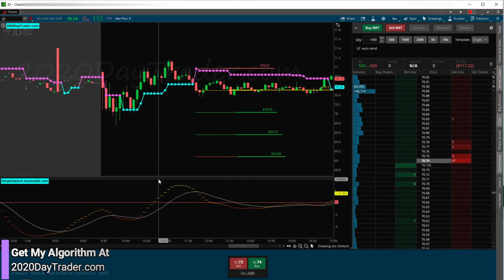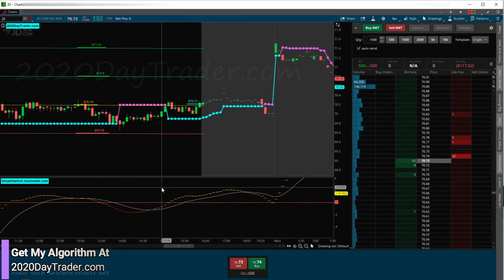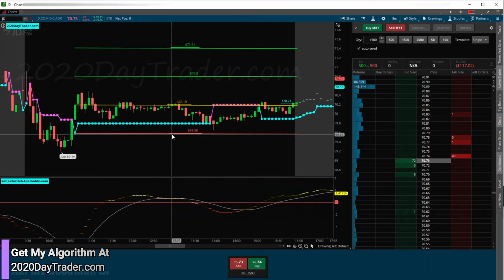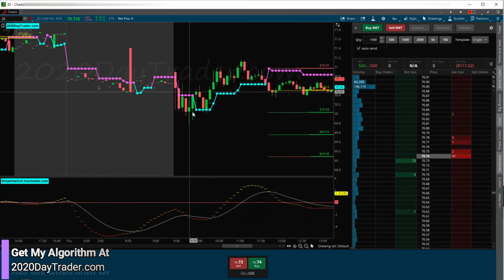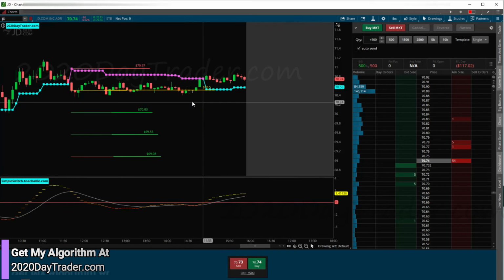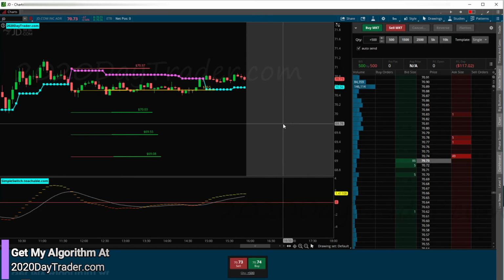Man, JD is just consolidating. It just wants to go straight sideways all day long. All the traders come in the morning, do their thing, then straight sideways. Morning action, and then a little bit of action and straight sideways. So hopefully tomorrow we get a nice trade out of JD. Maybe we'll get a 2R out of it and have a nice green week. All right, buddy. We'll go over to the log, and then we'll shut it down for the day.